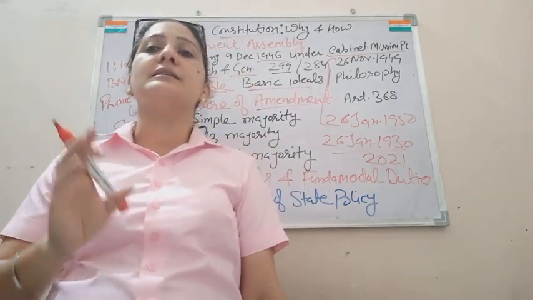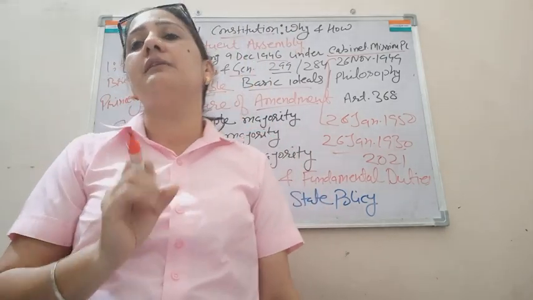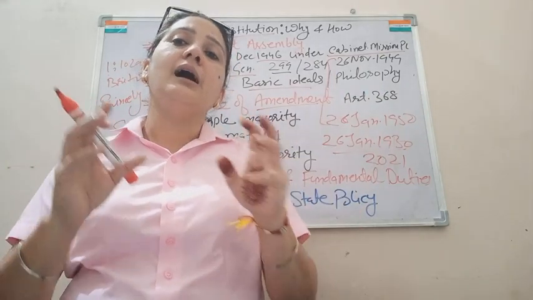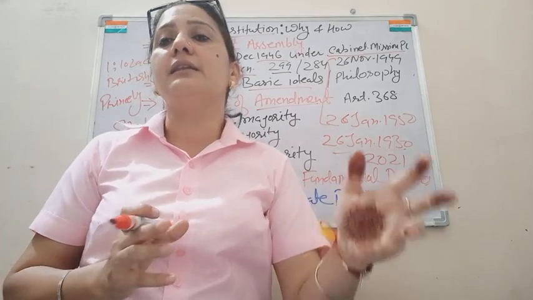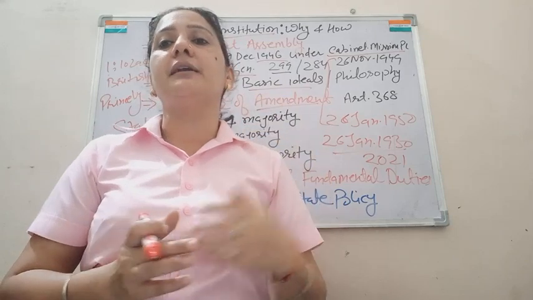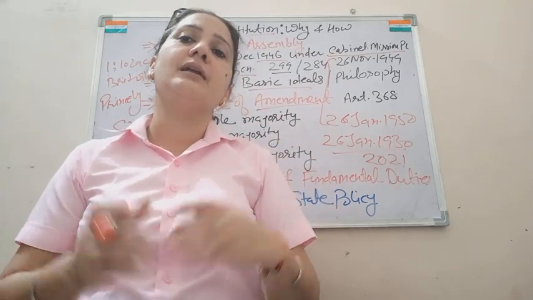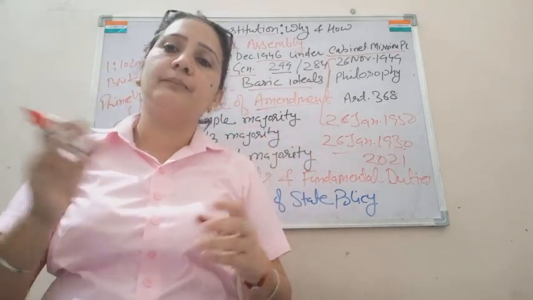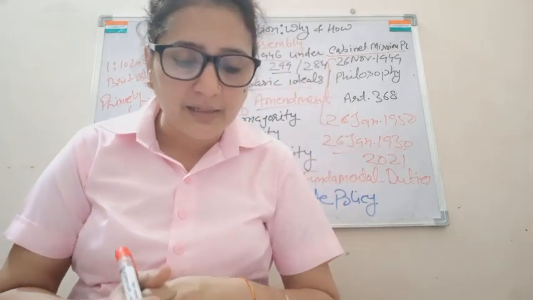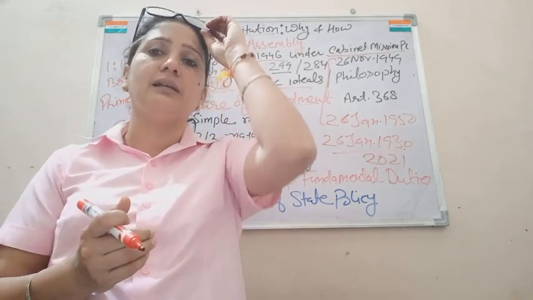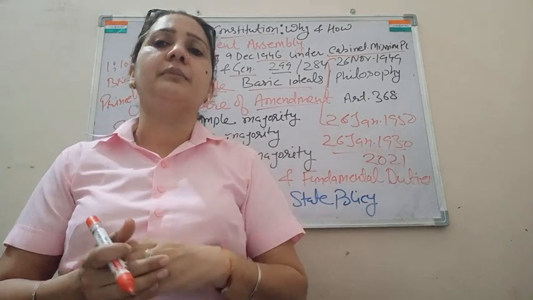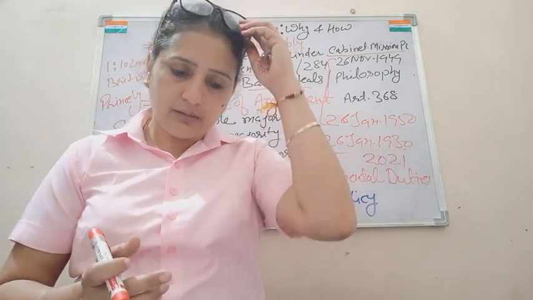Means if you are having any trouble with your fundamental rights, if the government is creating any unnecessary obstacle in the way of your fundamental rights, or any other agency is creating a problem, you can directly approach the court. But in the case of directive principles, because they are not justiciable, they are totally at the discretion of the state government, and you cannot approach the court.